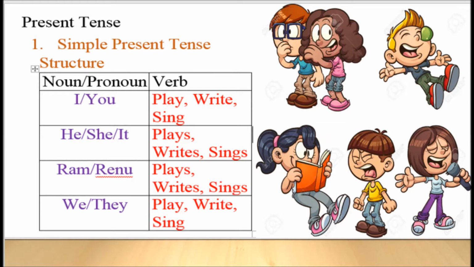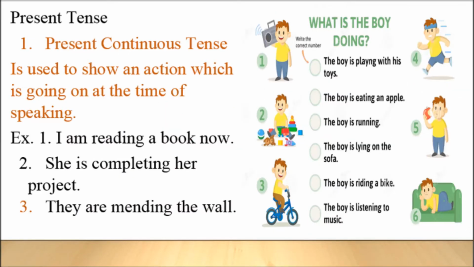Let's move on to present continuous tense. Present continuous tense is used to show any action which started in the past and is going on at the time of speaking. For example, I am reading a book now. She is completing her project. They are mending the wall. The boy is playing with his toys. The boy is eating an apple.